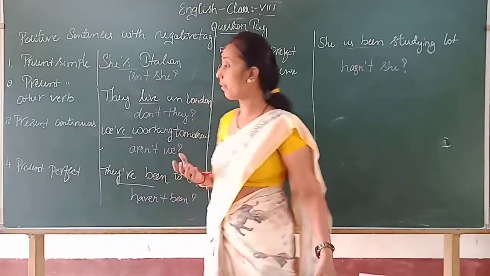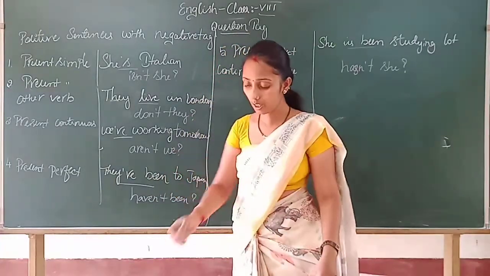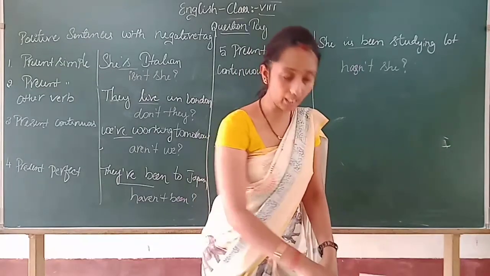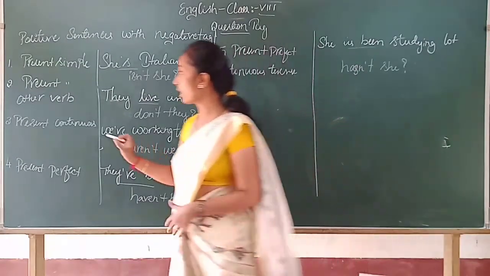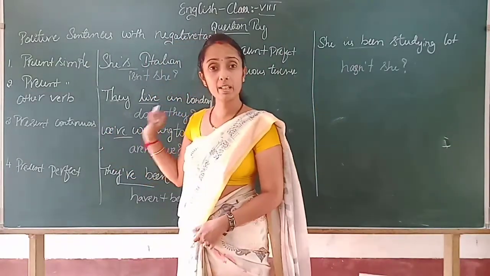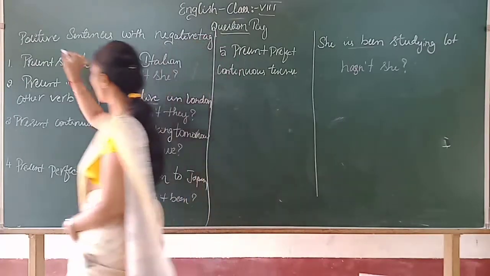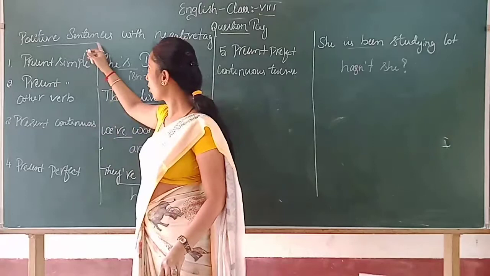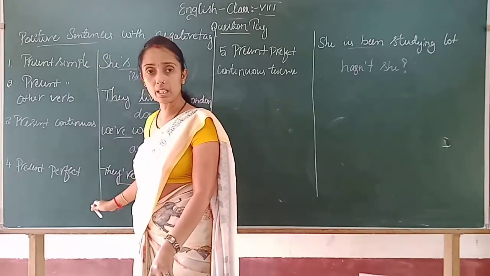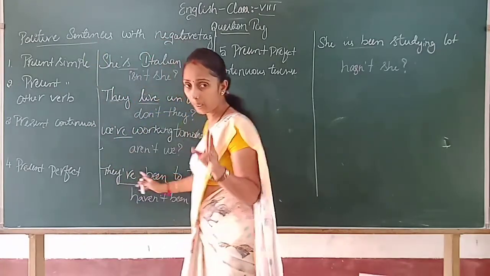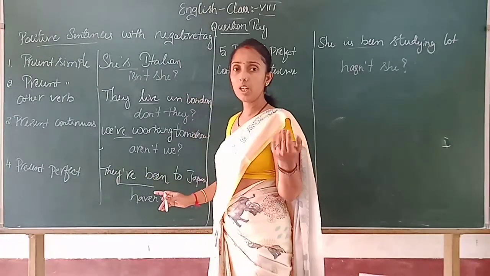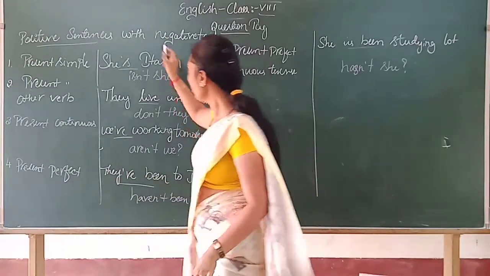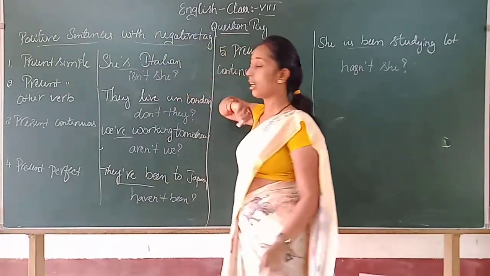And we will work out a few examples, like positive sentences. All these examples were positive sentences, and I also gave them in present tense. Two more tenses are there, past and future, that is the remaining part.